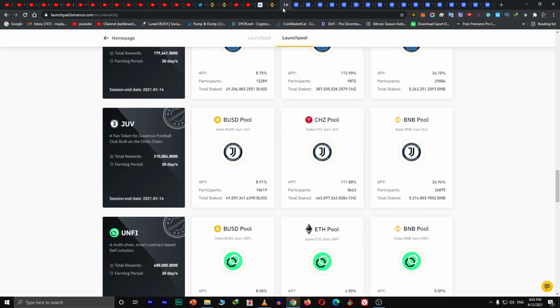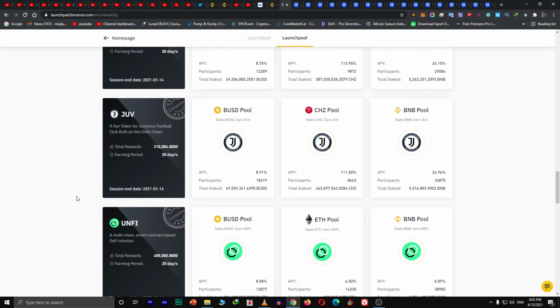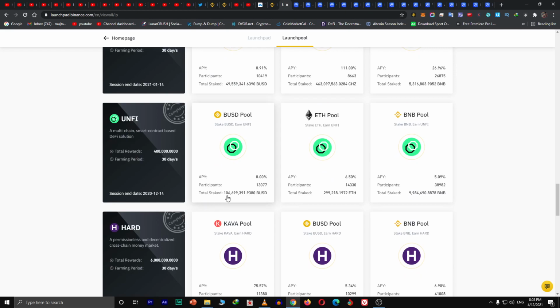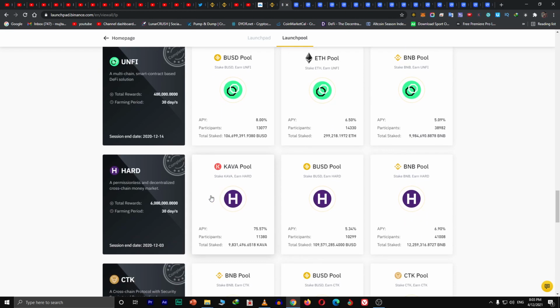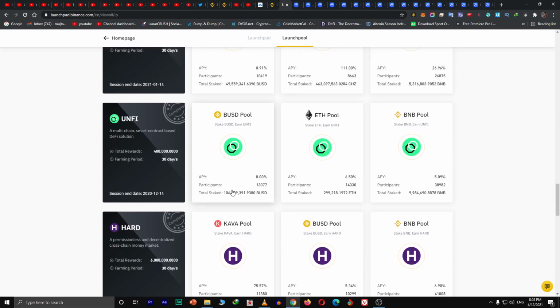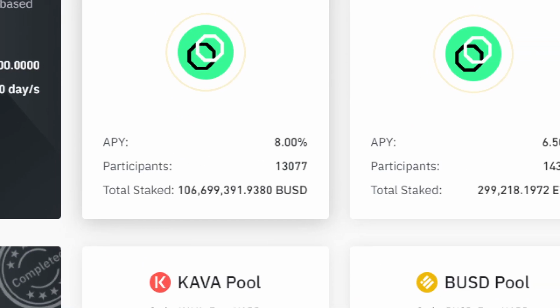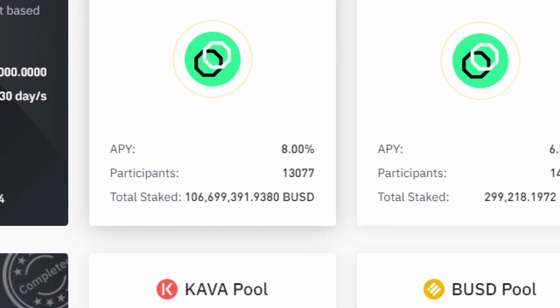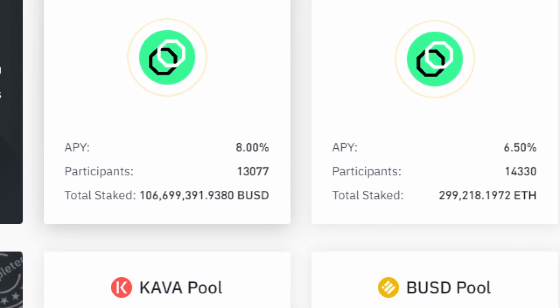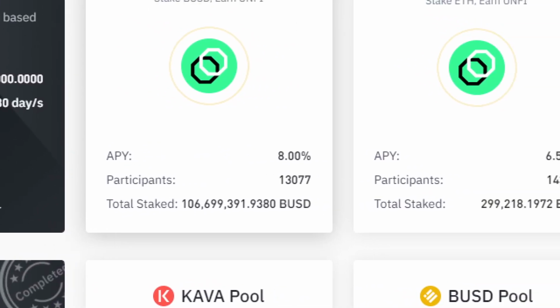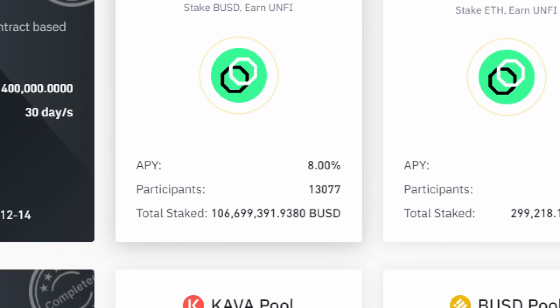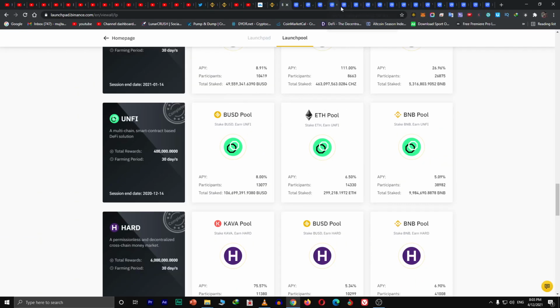On to the next token. Next token in the list is Unifi. We have got 106 million. Okay, 106 million amount was staked in here. So let me confirm it first. Okay, yeah, 106 million, 13,000 participants staked in this project Unifi.